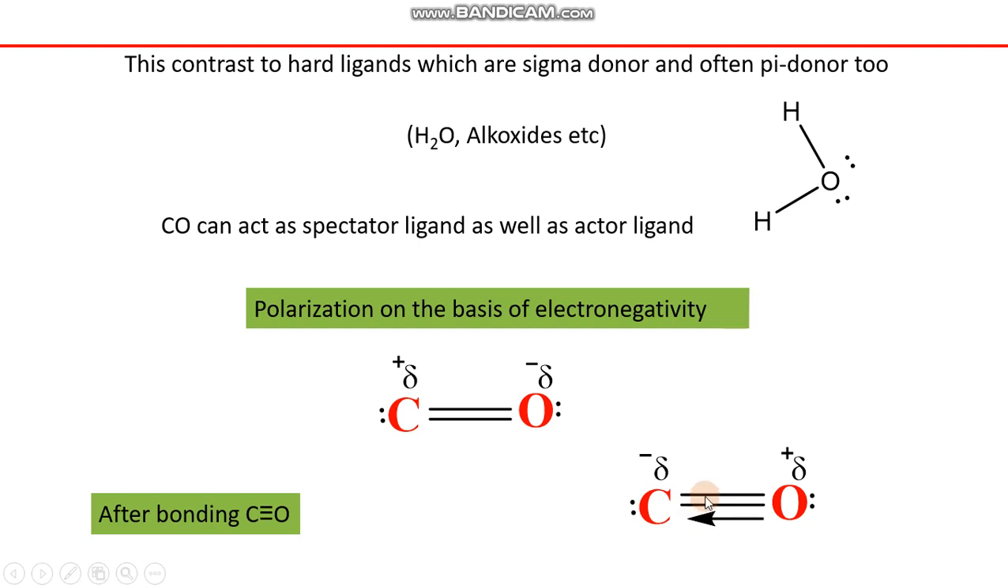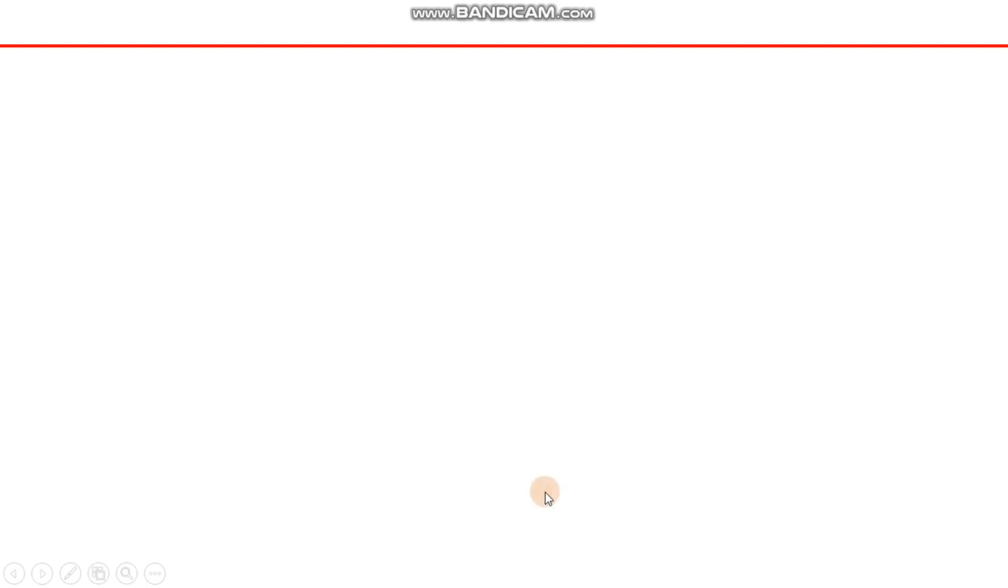Experimentally, if we look at the dipole moment of carbon monoxide, the dipole moment of this molecule is very close to zero, which indicates that this is a non-polar molecule. Non-polarity in the molecule can be explained on the basis of electronegativity as well as bonding phenomena. So this is all about the polarity in carbon monoxide.